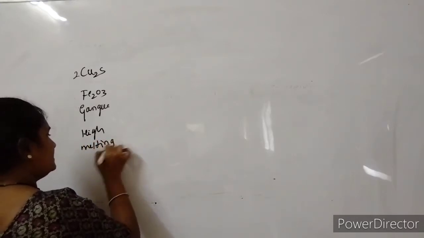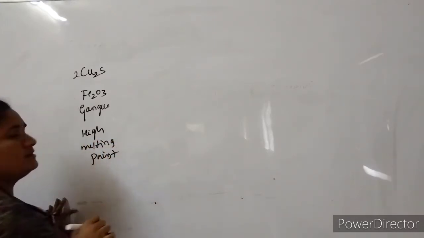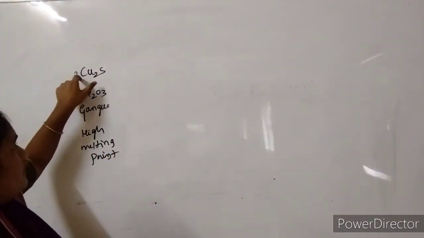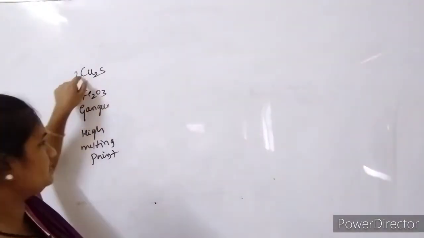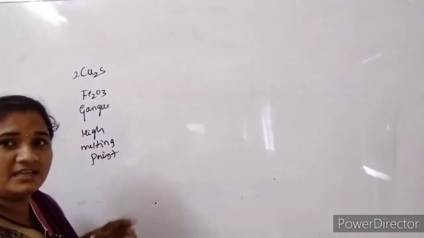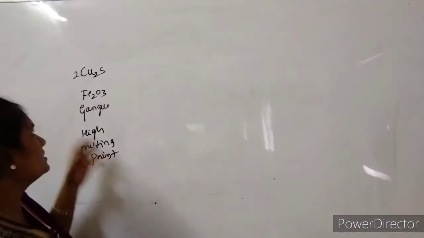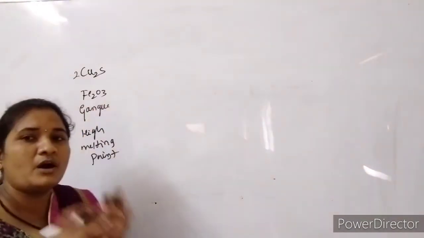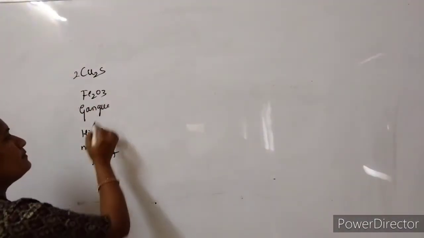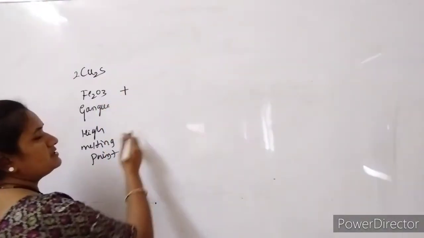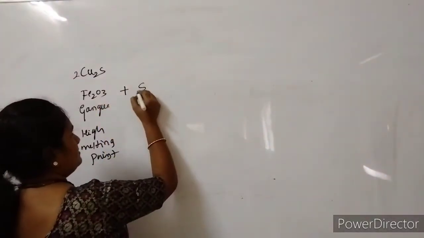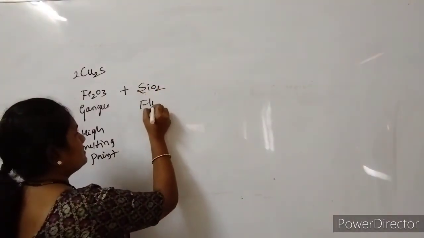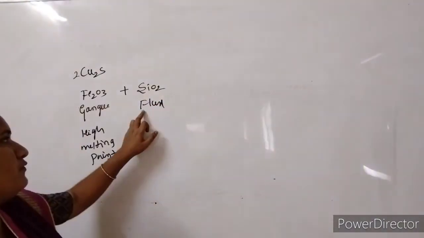So whatever temperature we maintain, if, for example, copper sulfide has a lower melting point than this gangue material, then if we increase the temperature to remove the gangue, the copper sulfide will undergo decomposition rather than the gangue being removed. To avoid that situation, we add some other chemical substance for this gangue, like SiO2. In this situation SiO2 is said to be a flux.